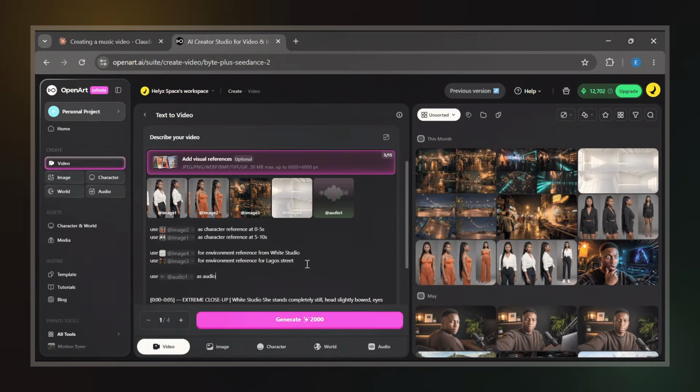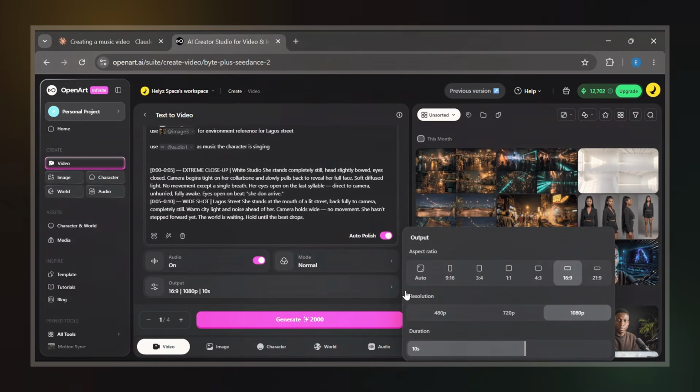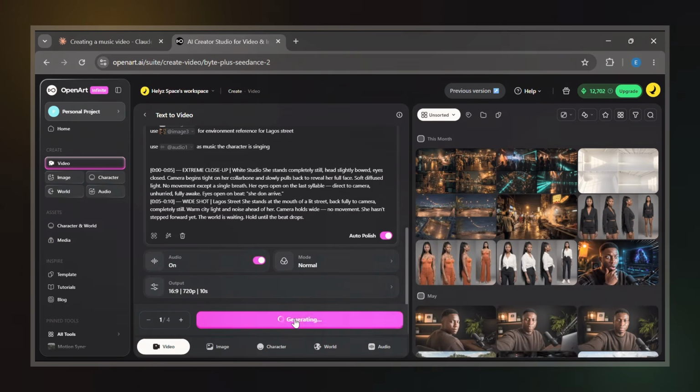Next, I reference the audio directly in the prompt. I tell the model to use the uploaded audio as the song audio, interpret it appropriately, preserve the original song, and use the exact audio for lip sync. With everything configured, I can now generate the video. Again, I'm using a 16:9 aspect ratio and 720p resolution. Once I click generate, OpenArt starts creating the video.